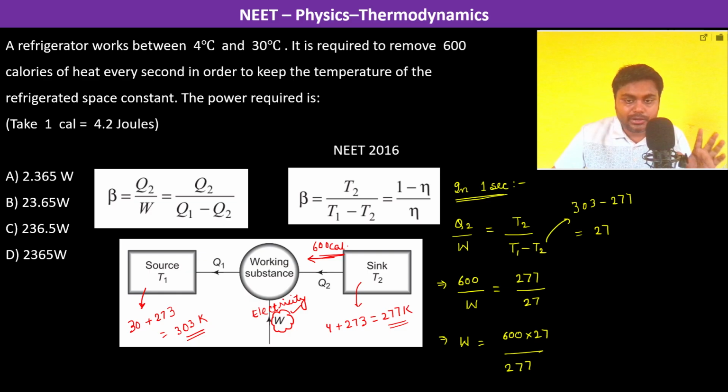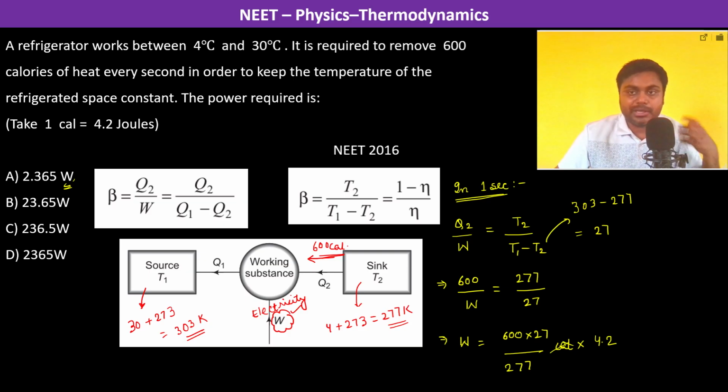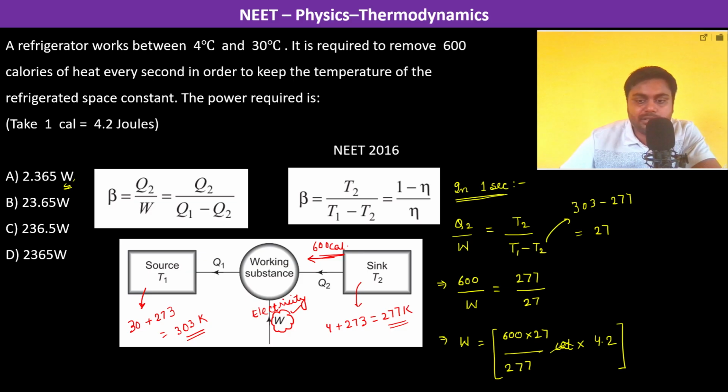Okay, now everything is going to be in calories. Since we have to calculate in watts, which is joule per second, we have to multiply by 4.2. So this much is the amount of energy which is required to be given by the electricity in 1 second. So the power is also going to be this only, because power is W by t, and t is 1 second.